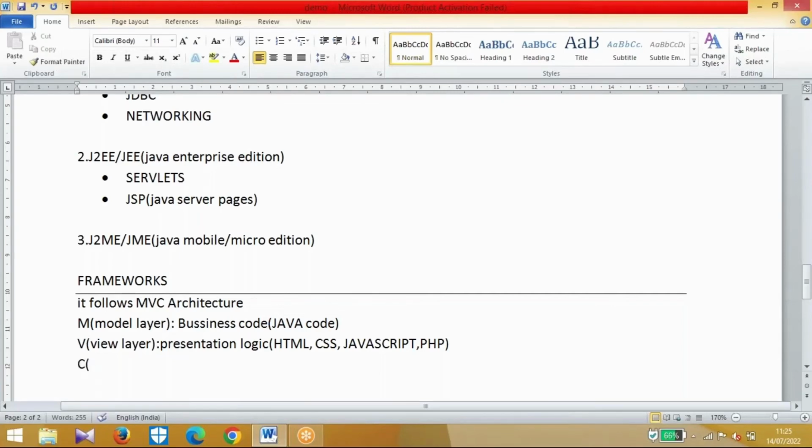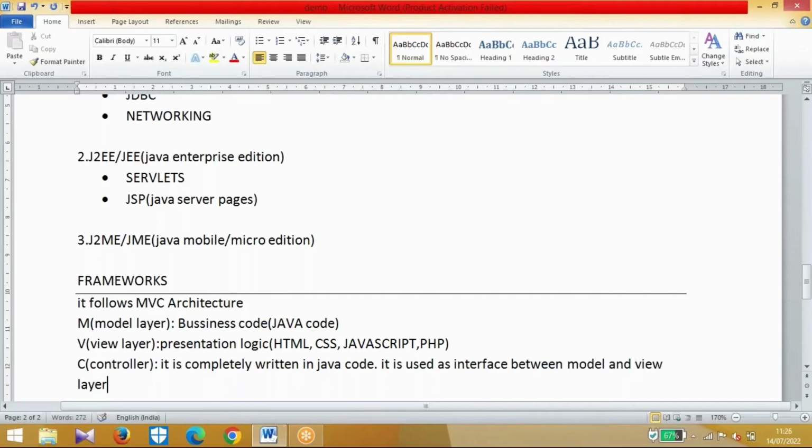Next, C is nothing but the controller. So what is the meaning of controller? It is completely written in Java code. If you want to write any code in the controller, you write Java code. It is used as an interface between the model layer and the view layer.